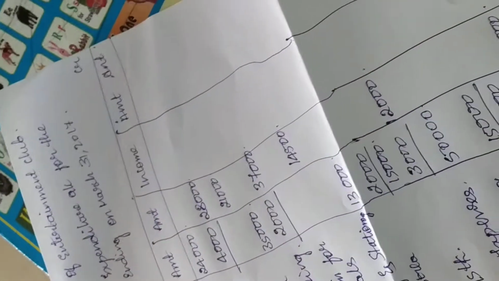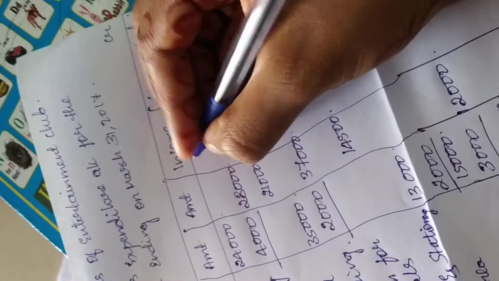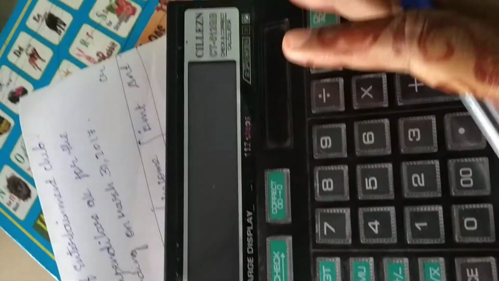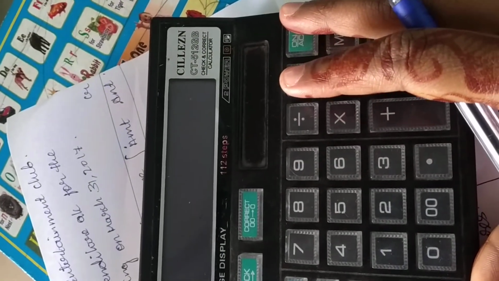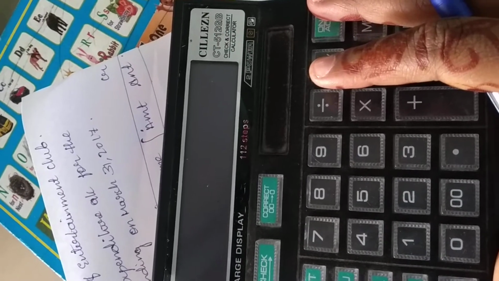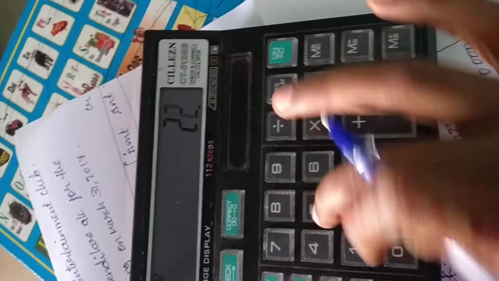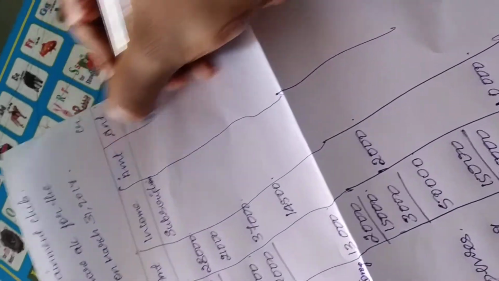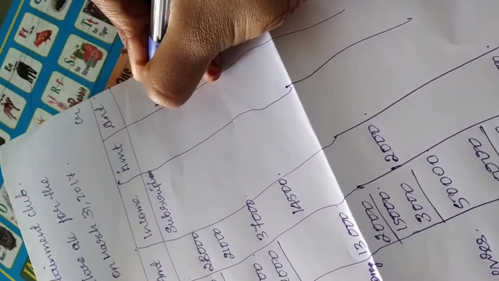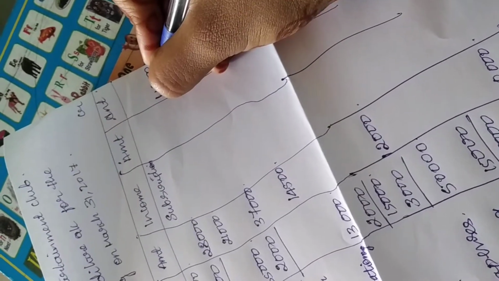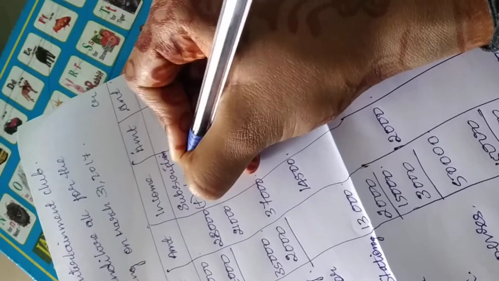Now let us come to the income side. Now let us transfer the receipt side to the income side. The very first item is subscription. Here see the additional information. The first point, the club had 225 members, each paying an annual subscription of rupees 500. So 500 each were paying. How many members? 225 members. So the total is 1,12,500. How it came? It is 500 into 225. So now we have to add the outstanding.